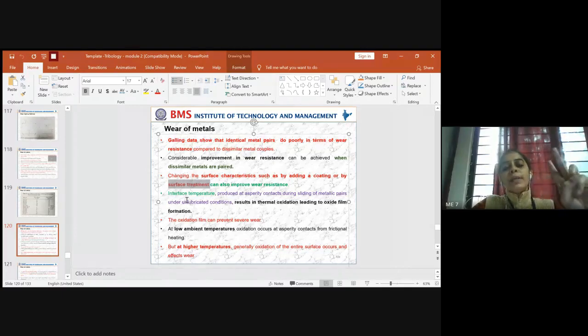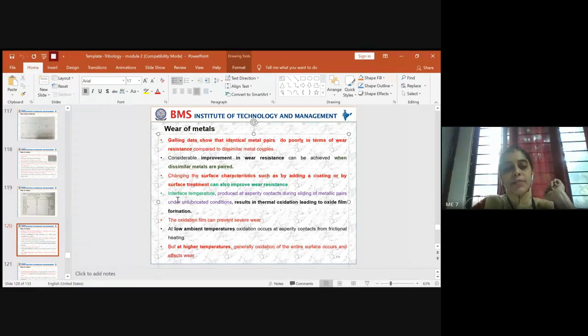In all applications, it will not be possible to use different mating elements. Sometimes the constraints and requirements of the application force you to use the same mating elements. At that time, you should see which coating layer could be used to overcome the wear, in the sense of improving the wear resistance. So this is what you have to understand.